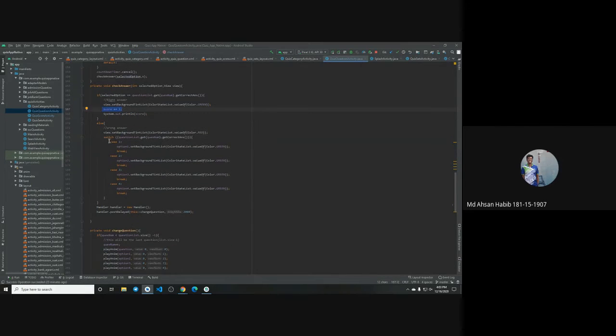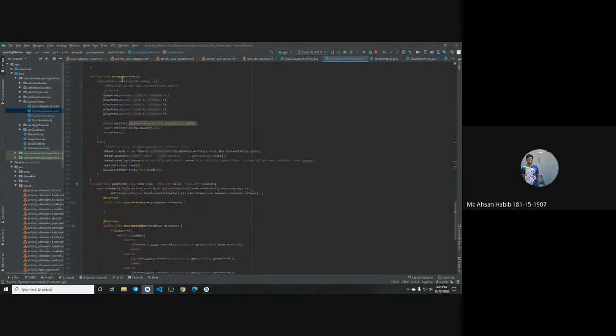Or else, using the switch case, if I choose any wrong answer, then the color will be red. This is how the work is done. And now the change question method: if I choose any question right or wrong, then the question will be changed automatically by this method. First of all, it will check whether it was the last question or not. If it is the last question, then it will go to the score activity.